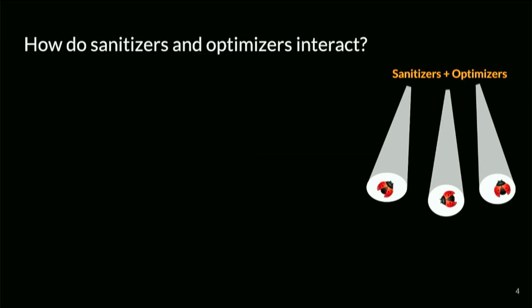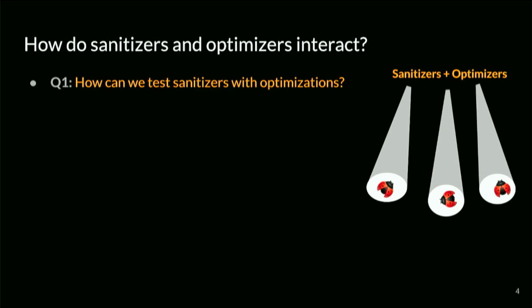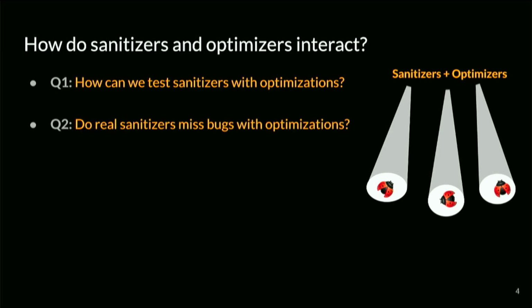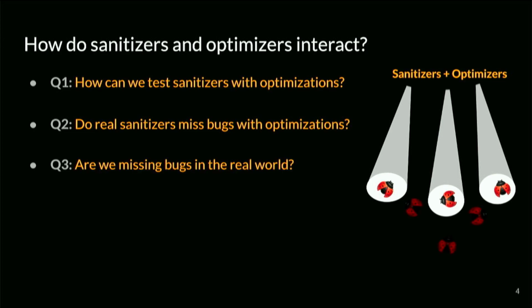So the questions we had are, first, if we have a compiler that has a sanitizer and optimizer, how can we figure out whether these two work together as intended? With the main focus being that we want reliable bug detection with both enabled. The second question is, once we have some kind of testing approach, let's apply it to some real sanitizers or some real compilers and see what happens in the real world. And the third question is, if these compilers don't work correctly and we have blind spots, so bugs we just can't find because of this mix, are we also missing real bugs in the programs we're trying to find bugs in?